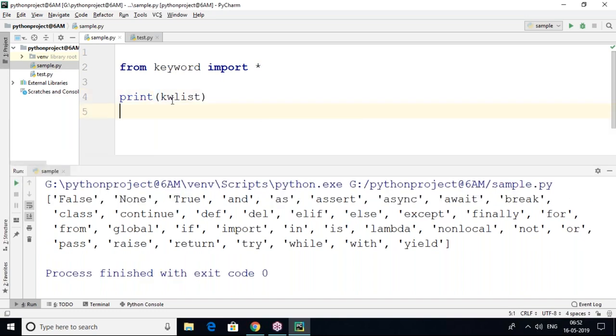Yes. Without import statements, kw list is written directly, because the import statement works in a different way. We have a separate topic on modules, how you have to import with the module name or without the module name, all those things.